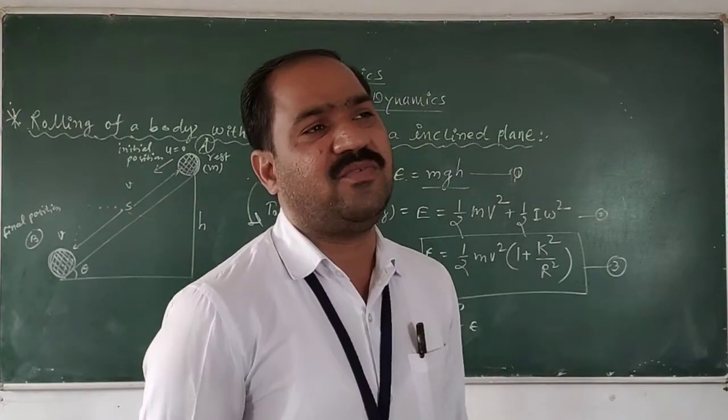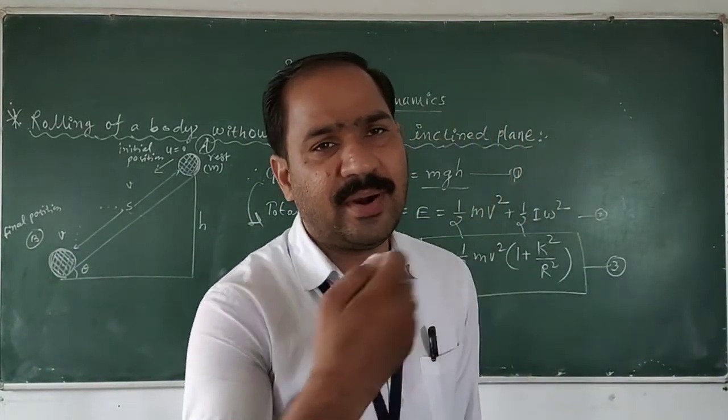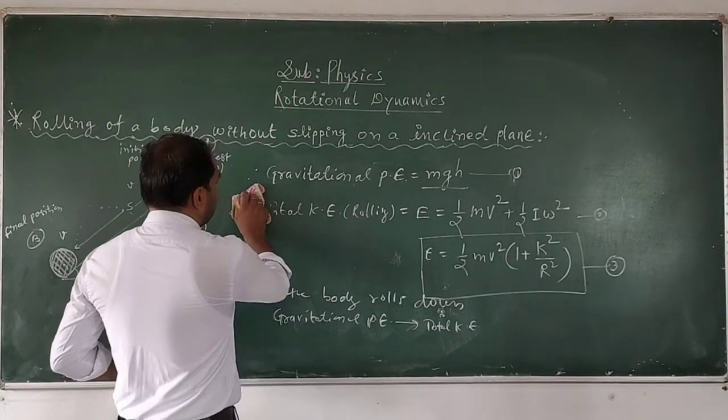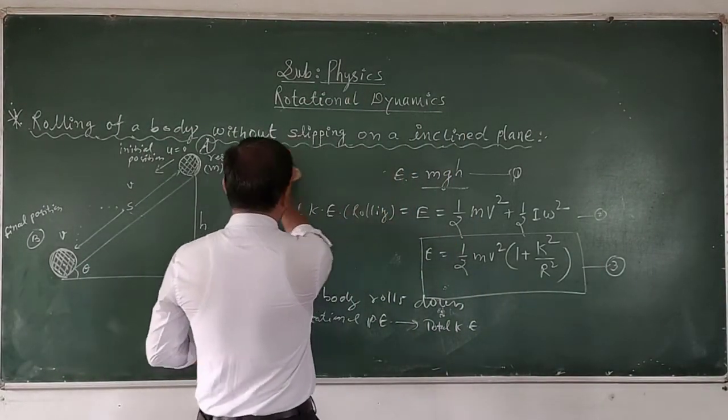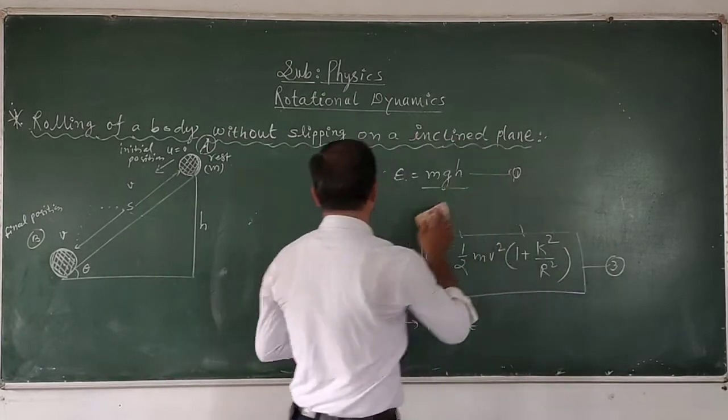It means the value of the potential energy that is lost will be converted into kinetic energy. Therefore, equation 1 and equation 2 can be equalized here.